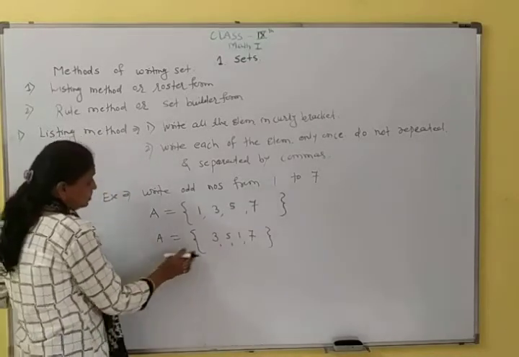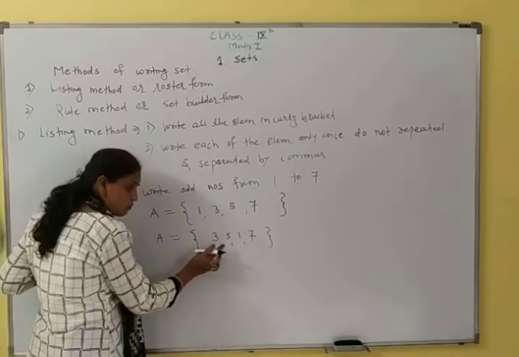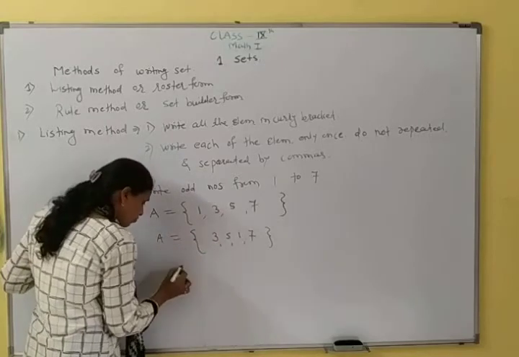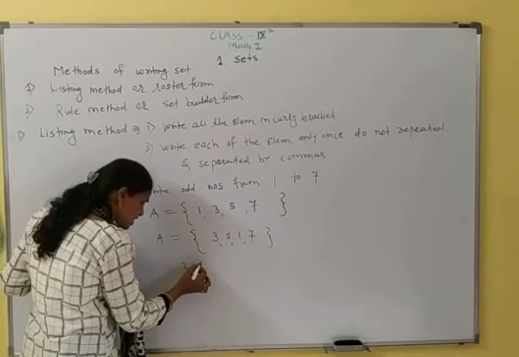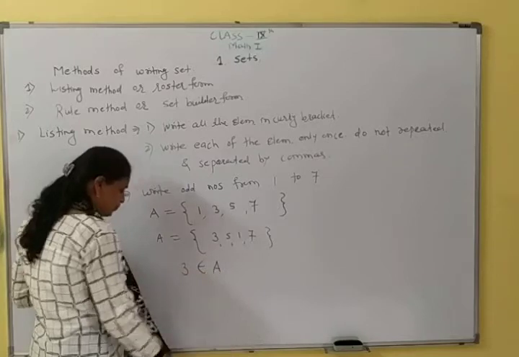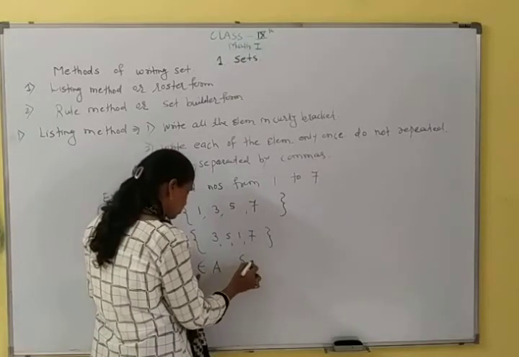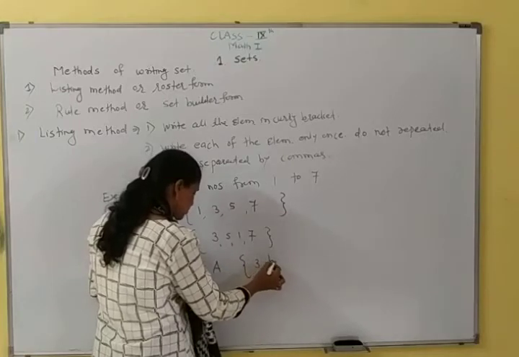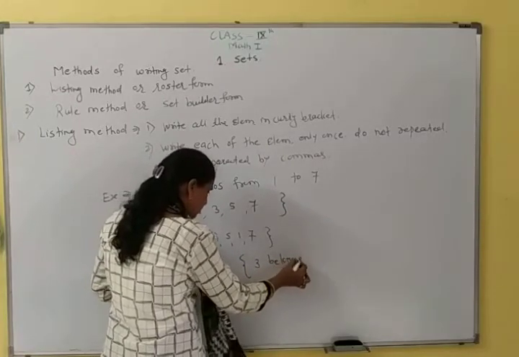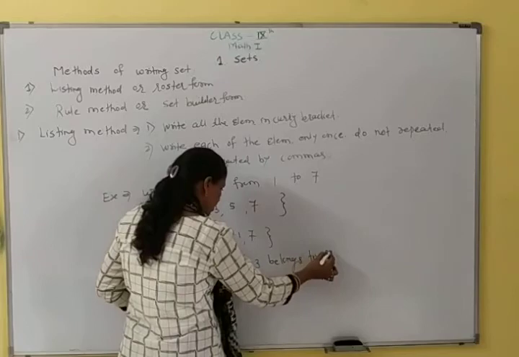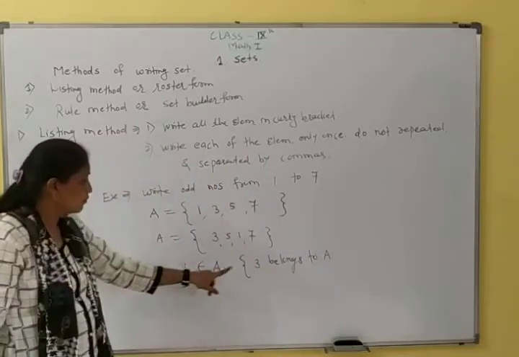Then the next topic: these are the elements or members of this set A. So we can say that element 3 belongs to A. This sign indicates belongs to.